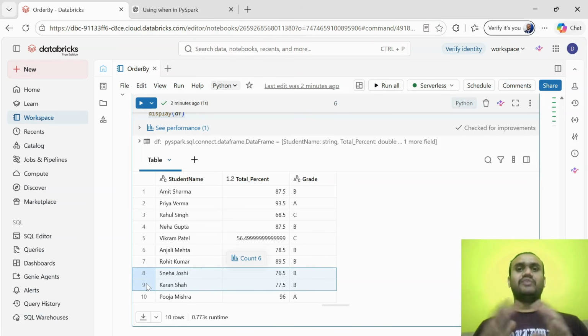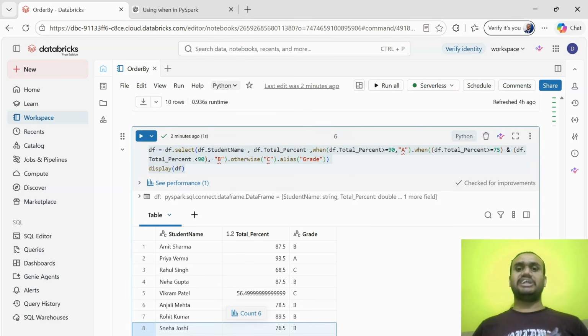So this is all we have learned, how we can use when conditions effectively, instead of exposing a marks-based system in the student marks data set. There can be some other data set in real-time examples. If you don't want to disclose for any product what the name of the product is.